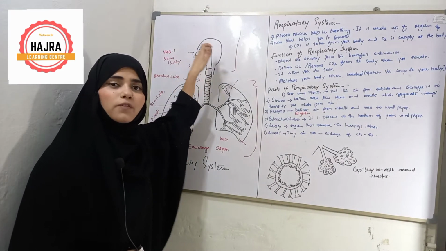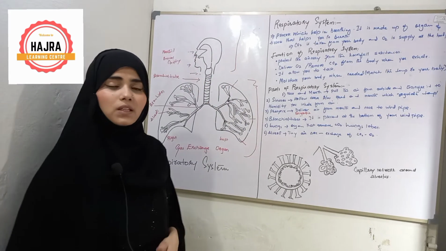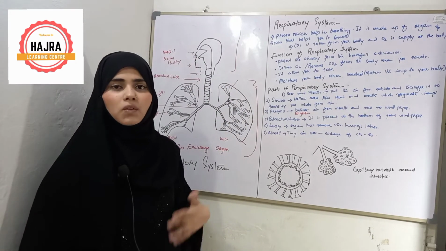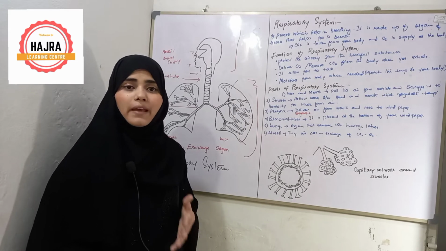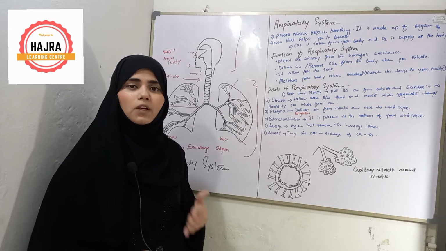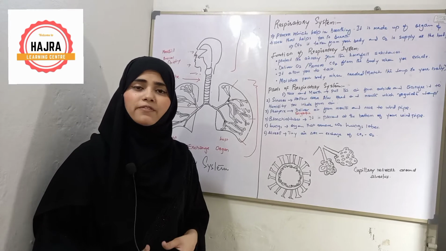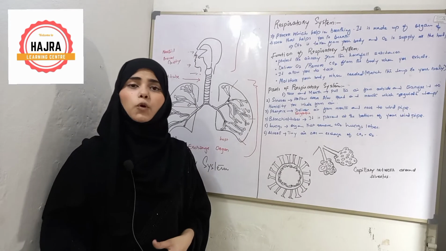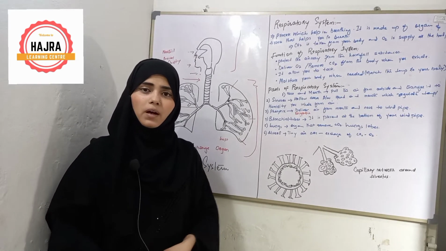At the back side of our tongue there is a flap-like structure which also participates in respiratory system. That flap-like structure is called the epiglottis. It is an opening.